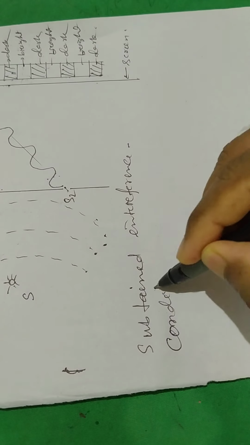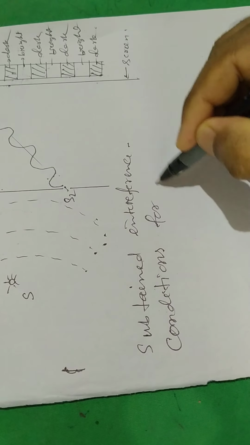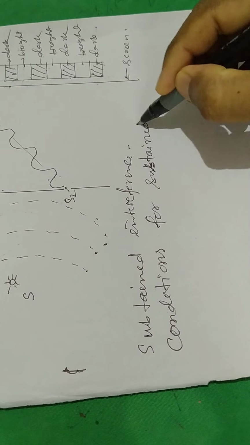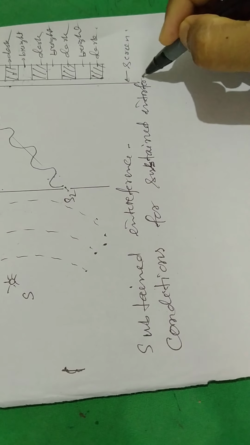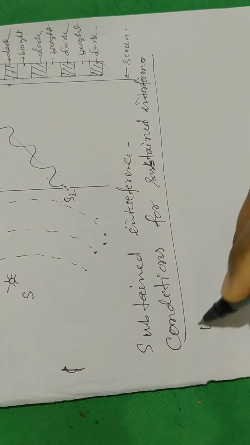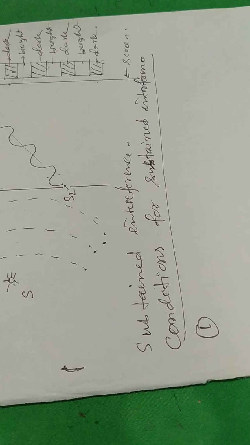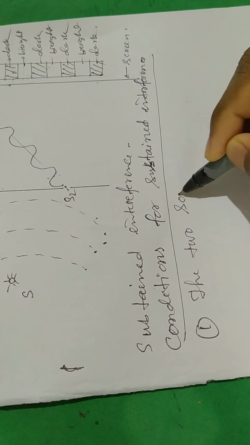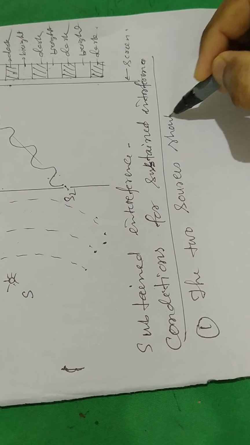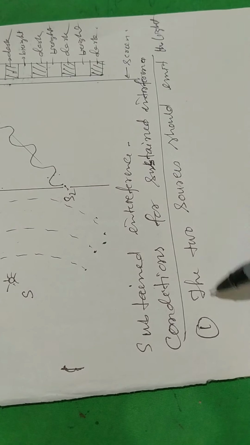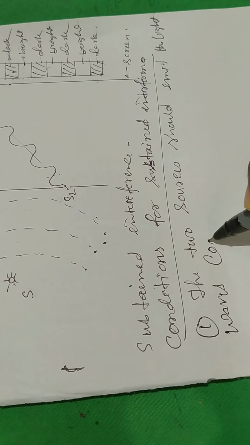Condition for sustained interference. Number 1, the two sources should emit the light waves continuously.